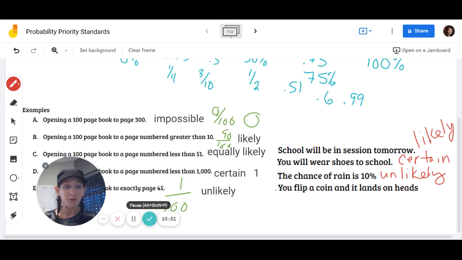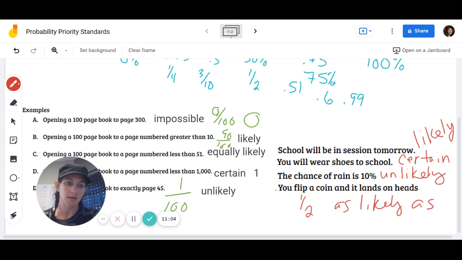Okay, so we flip a coin and it lands on heads. We have a 1 out of 2 chance, and half, that means it's as likely as not. As likely as not. All right.